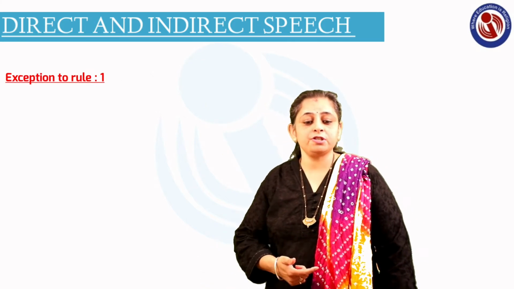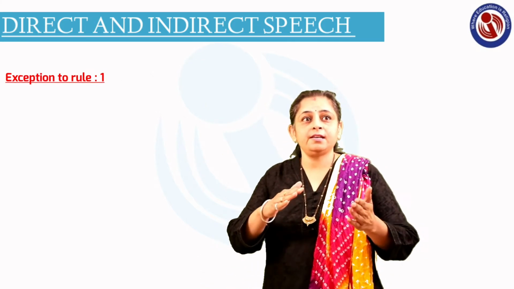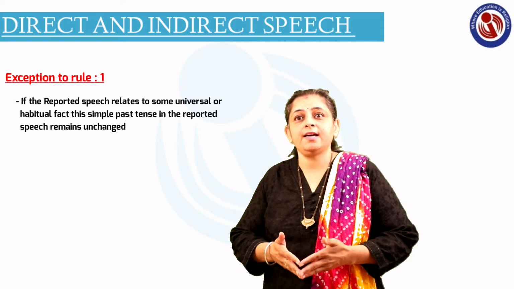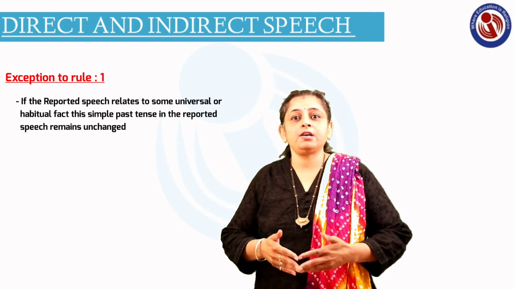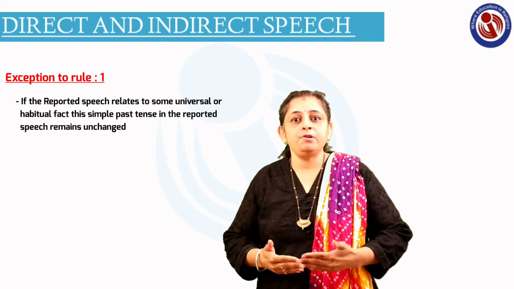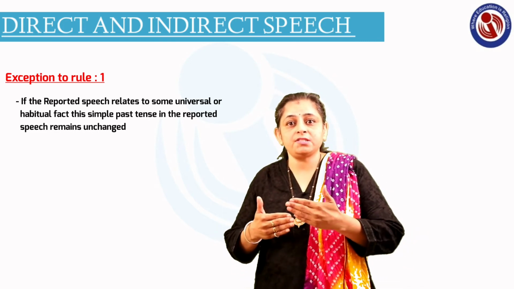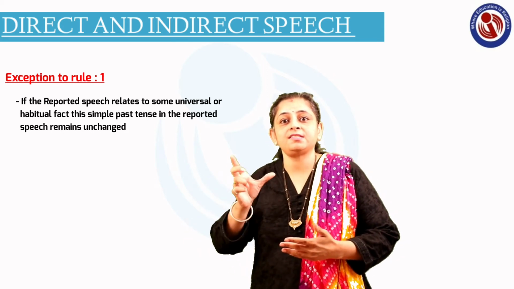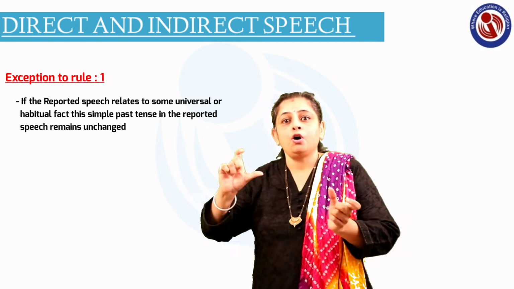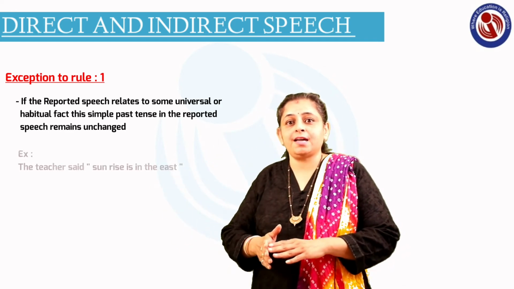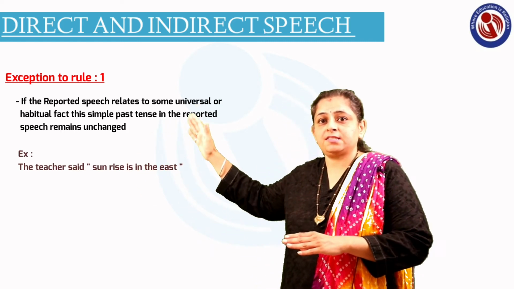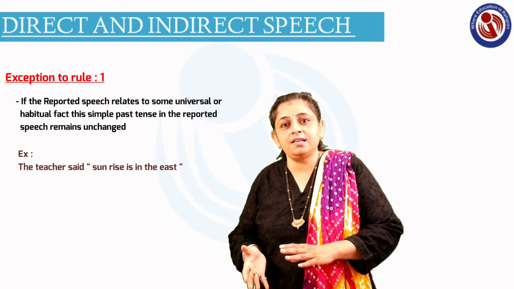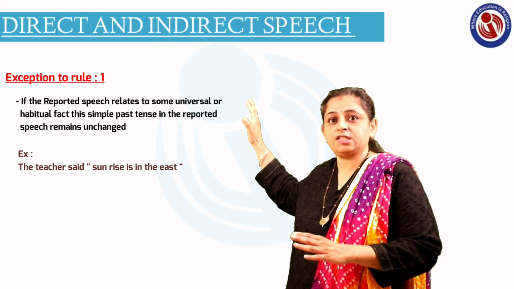Now there is an exception to this rule 1. We have learnt in rule 1 that the tense changes from present tense to past tense, right? But there is one exception in rule 1, and that exception is that the sentences given in the quoted speech, if they are a habitual activity or universal fact, they remain unchanged. The tense will never get changed of these sentences which have a habitual activity or universal fact. Suppose I give you the example, the teacher said that the sun rises in the east. Now this is a universal fact that the sun always rises in the east. So the tense will remain unchanged in this particular sentence.